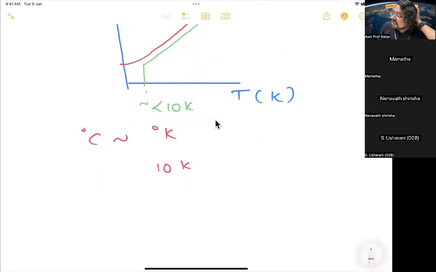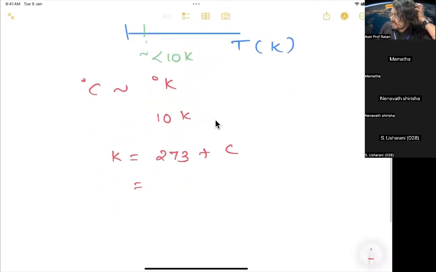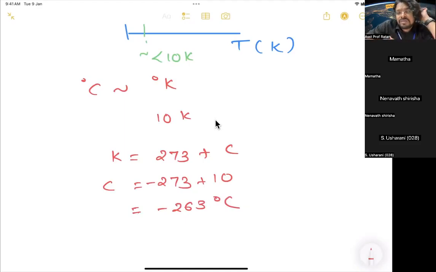Kelvin equals 273 plus centigrade. So now 10 Kelvin means how much? C equals, sorry, minus 273 plus 10, so minus 263 degrees centigrade. So that means, normally, at what temperature does water freeze?